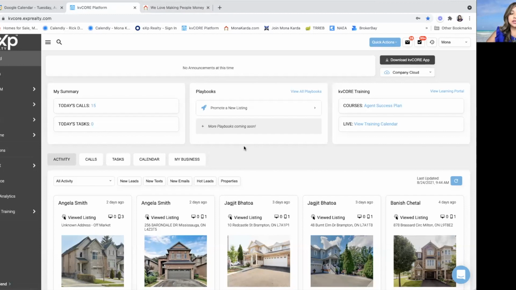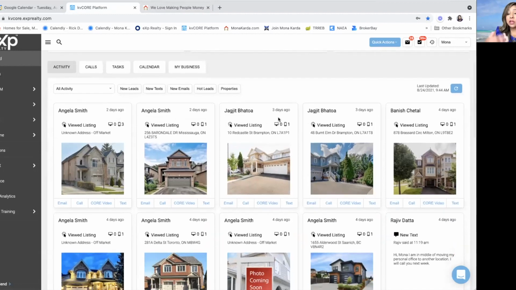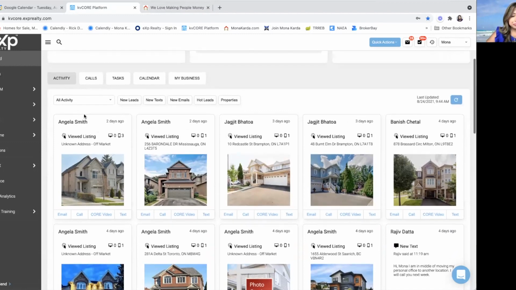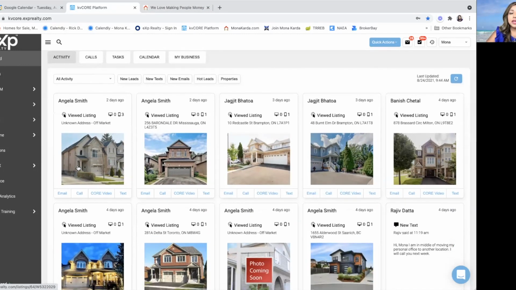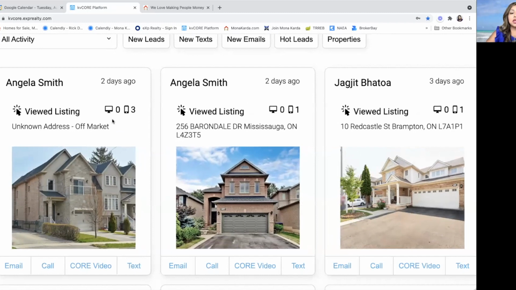Still on dashboard screen, if I scroll down here, I will see my clients who are interested in what properties. And again, for security purposes, and this call is being recorded, I've changed the names around. So these are not the real names of people, but they are real clients who are looking, and I have to go back and change their name. But you'll see here, Angela Smith, 2 days ago, she's been viewing this property, okay? And she's viewed it, and I'm not sure if you can see, but let me zoom in. She's viewed it 3 times through her mobile, okay? The one on the left is the desktop, and this is the mobile icon, okay?